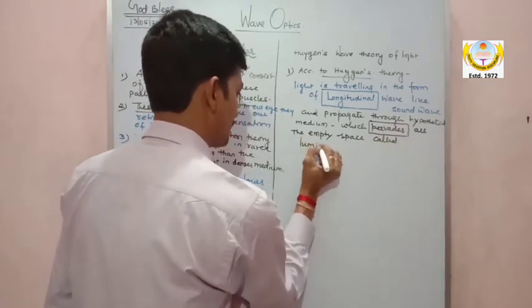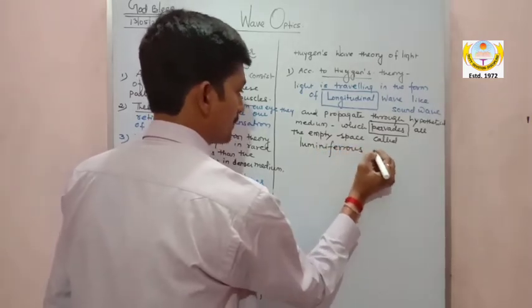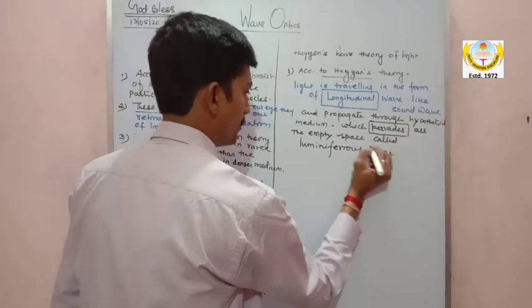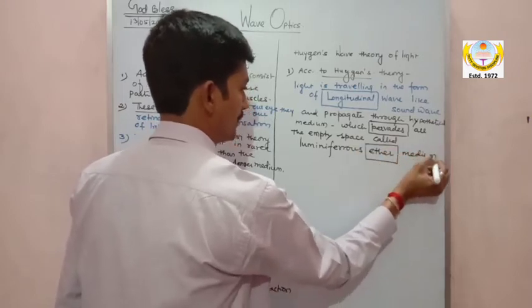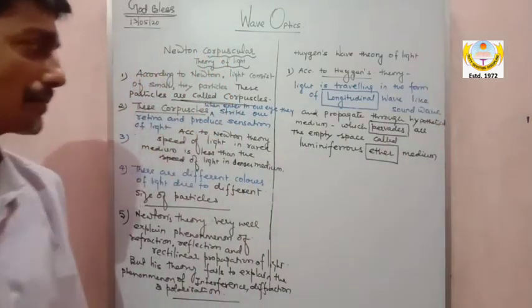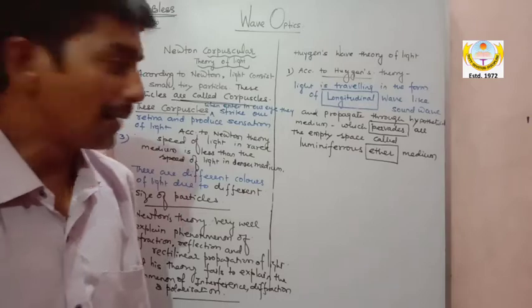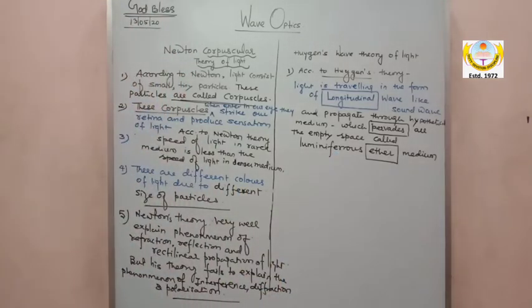luminiferous ether medium. Most of the books say ether medium, but the complete name is luminiferous ether medium. And my dear, believe me, later on Young and Fresnel discarded this.